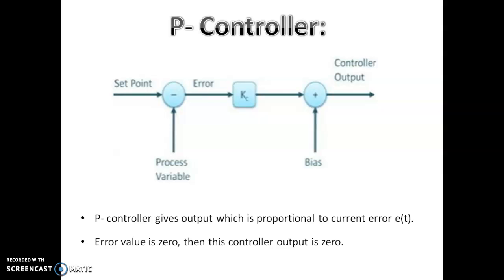You need to maintain 30 miles per hour, so you depress and release the accelerator pedal by watching the speedometer. You form part of the feedback loop and you are using proportional control to maintain that desired speed. So this is the P controller.